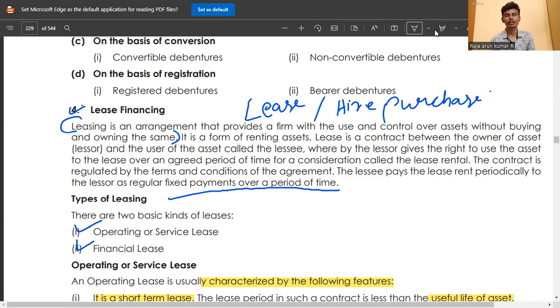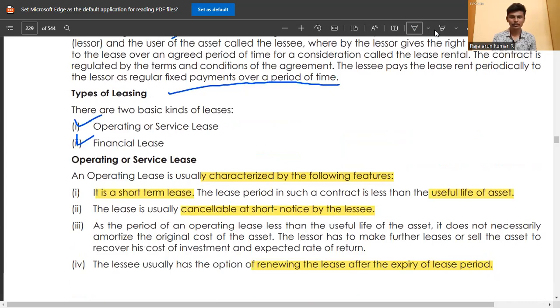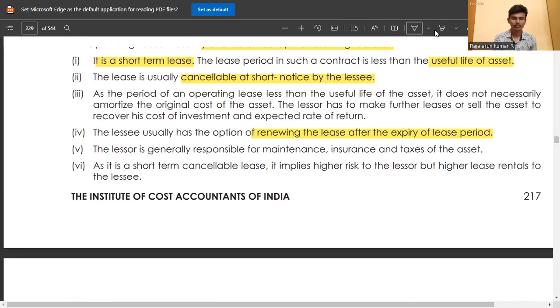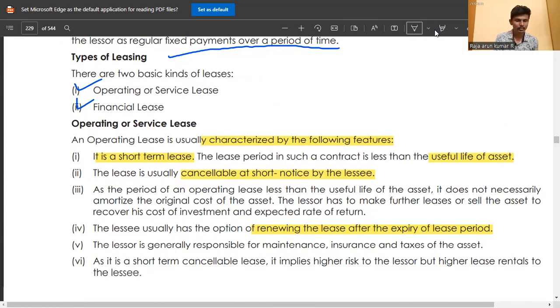The owner of the asset is the hire purchaser only. In that case, the asset will be going for only rental purpose. For the types of leasing, there are two categories: operating or services lease, and financial leases. Operating and services leases are categorized by the following features.